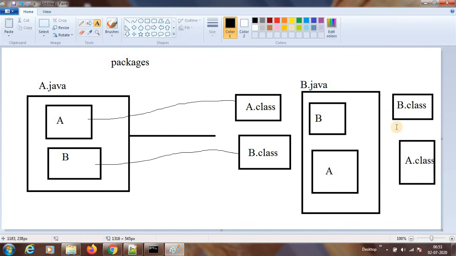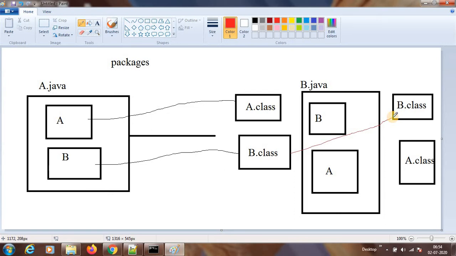Now if you observe, let's say my a.java and b.java are in SRC, and I compiled them. When I compiled a.java, it will generate a.class and b.class. When I compile b.java, there is a mismatch here. Both of these are generating a b.class file.